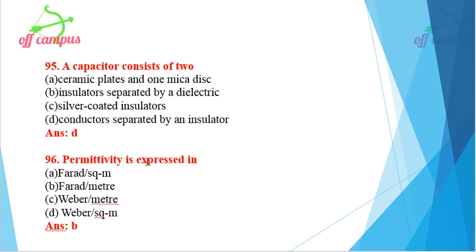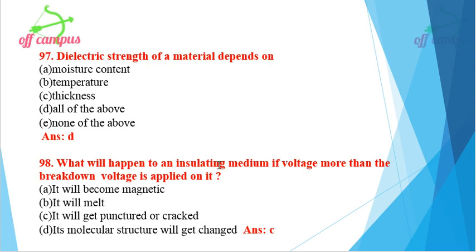Then what is the permittivity? The unit of permittivity is nothing but farad per meter. Option B, farad per meter. Then dielectric strength of a material depends on moisture content, temperature, thickness, all of the above, none of the above. So option D, all of the above. The material depends on the moisture content, temperature and thickness.